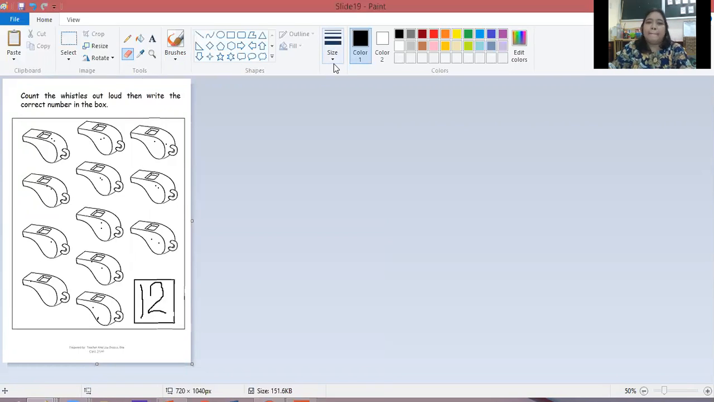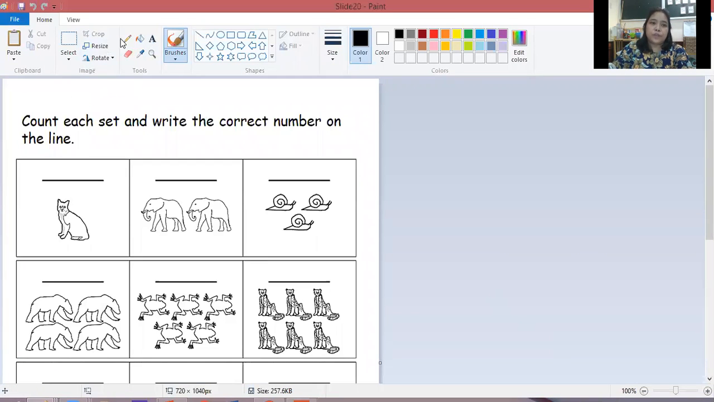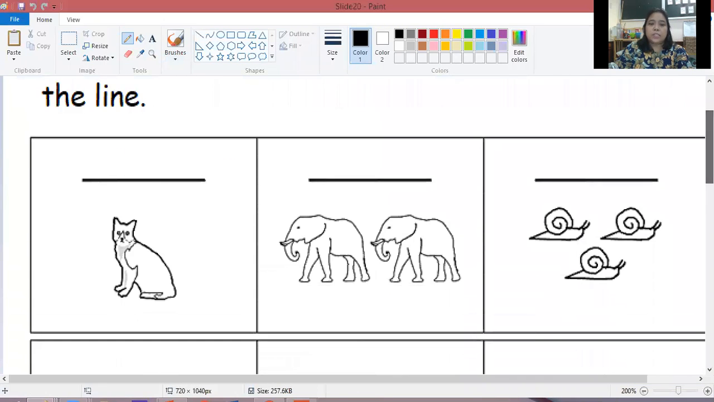Okay. So the last page of your homework will be this one here. You have to count the animals in each set and write the correct number on the lines. So I will make it bigger. How many cats do we have? Let's count. 1. So I will write 1 here, which is just a standing line. Okay, so next, count how many elephants we have. Then write the number here.